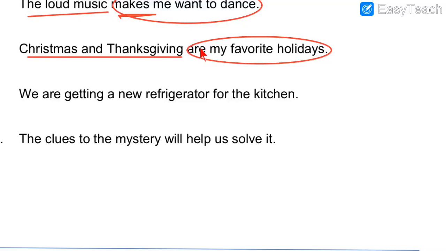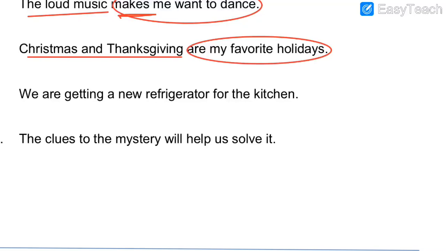The only verb over here is "are." Are is a helping verb, not the main verb. Next one: We are getting a new refrigerator for the kitchen. So what are they getting? They are getting a new refrigerator.